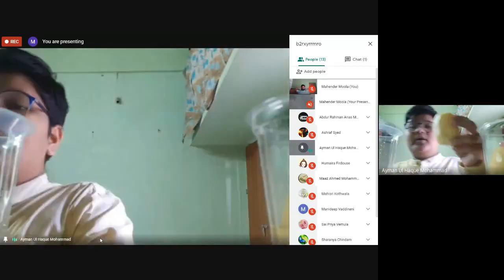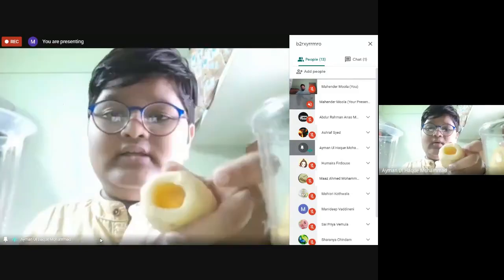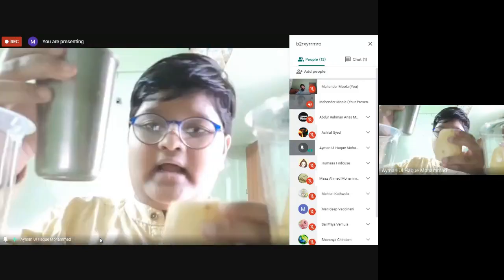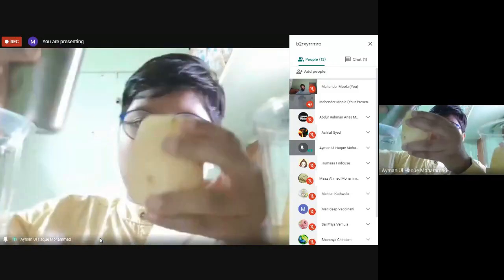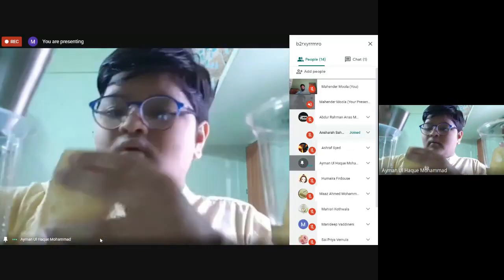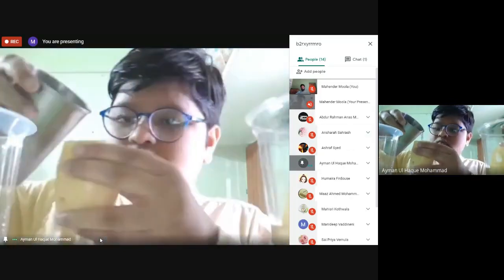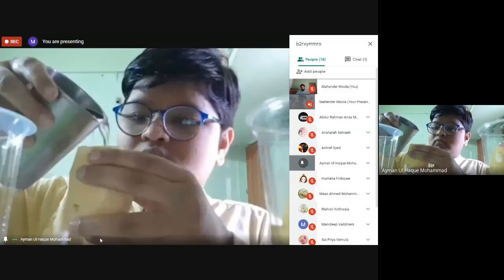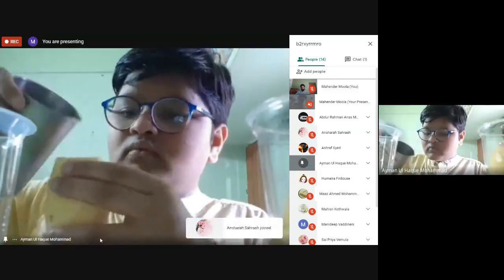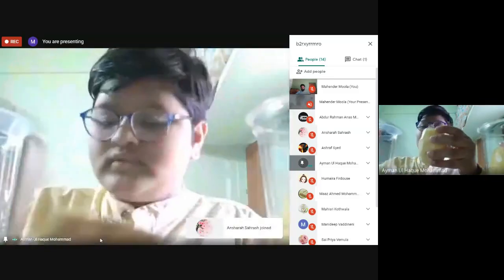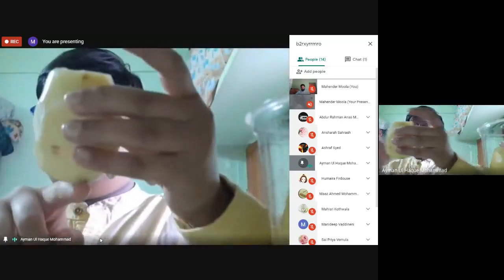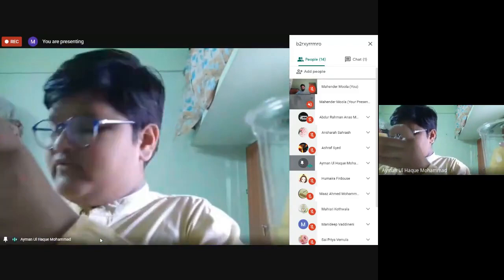And what are we going to do now? Inside this hollow part, we are going to keep this salt solution water, as you can see here. Now I have poured the salt solution water inside this potato, and now we again have to put in the pin.